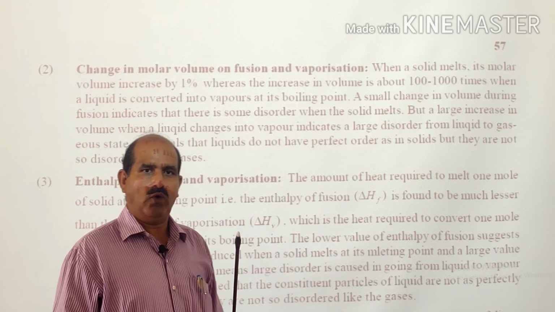However, when the liquid is changed into the gaseous state, the increase in volume is quite large, 100 to 1000 times, depending upon the nature of the liquid. So that means the constituent particles are far apart from each other, and there is a large disorder. They are not arranged in an ordered manner like in the case of solids. So this small increase in molar volume on fusion and large increase in molar volume on vaporization again suggests that the structure of liquids is in between those of solid and gas.